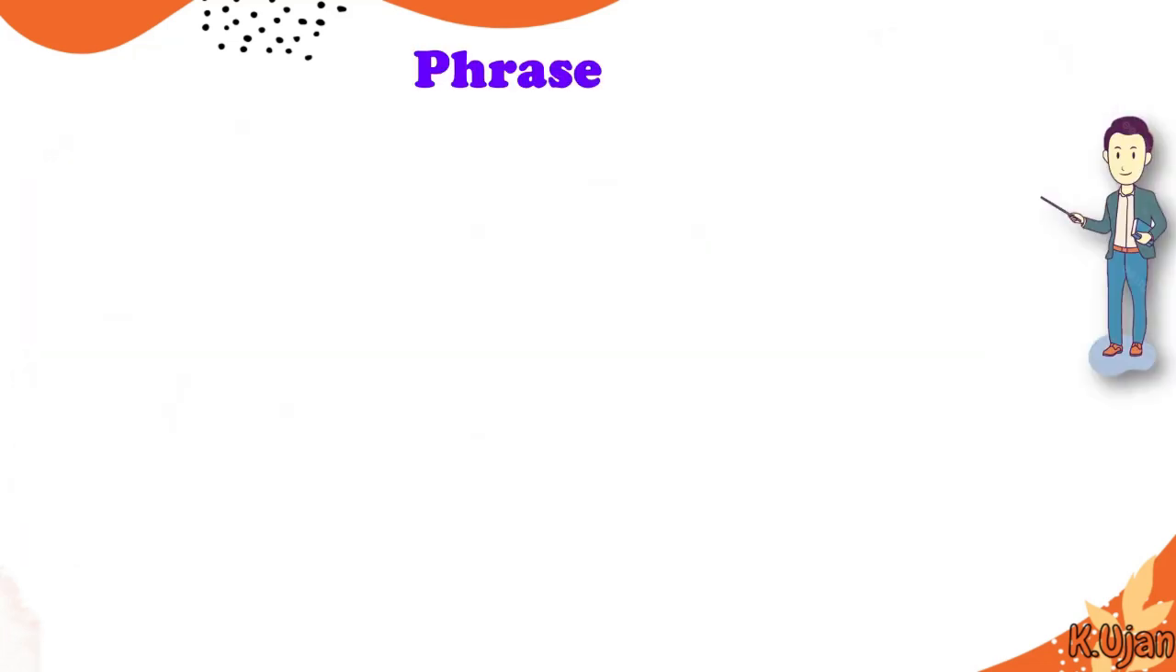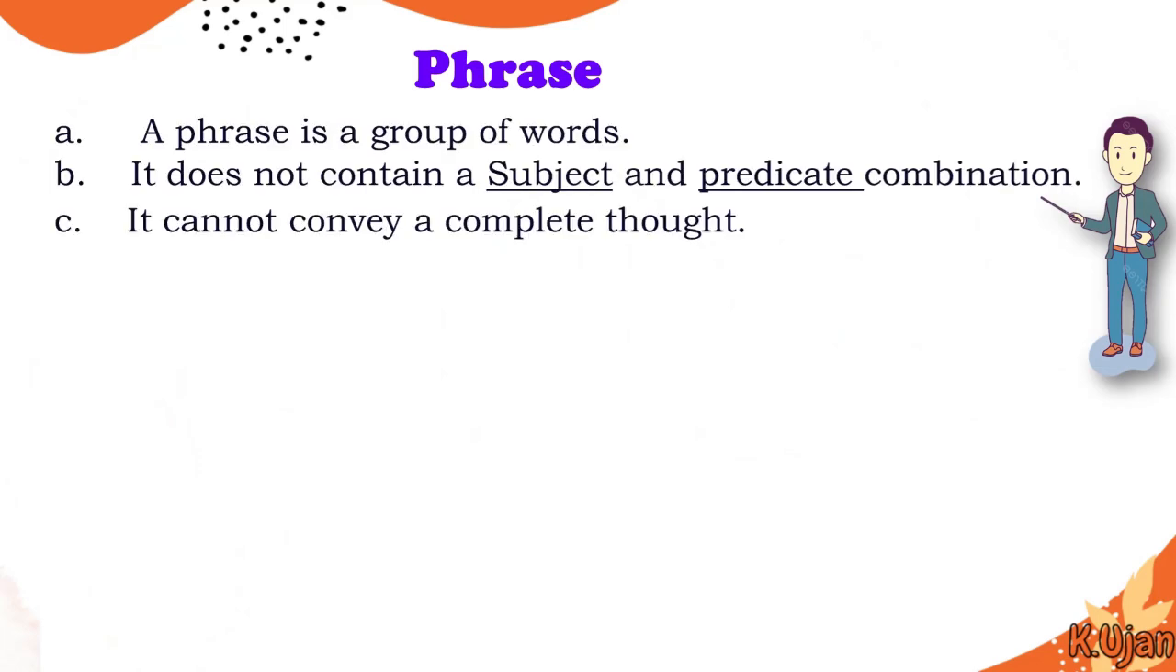Number one, we are going to define what a phrase is. Here are a few characteristics of a phrase. Number one, a phrase is a group of words. Number two, it does not contain a subject and predicate combination. And number three, it cannot convey a complete thought. So these are three characteristics of a phrase.